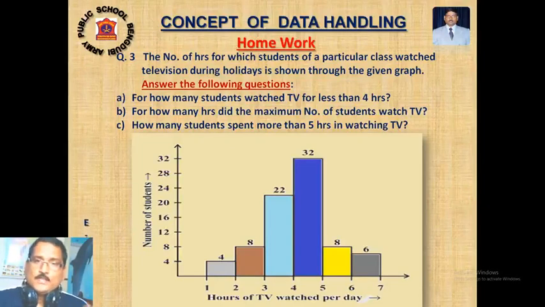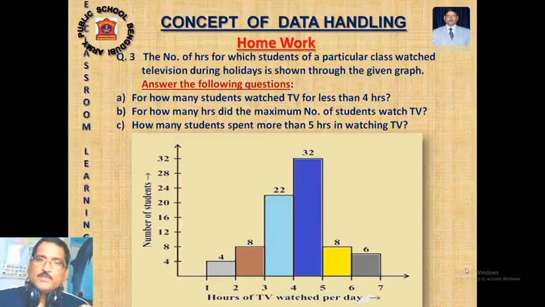If the question is 4 hours and less, then we can take the number of children. 1 hour, 2 hours, 3 hours, 4 hours. This is 4 hours and less. Less than 4 hours means these two class intervals you have to do. 10 students. Okay, so you will answer it. I have given you the answer.